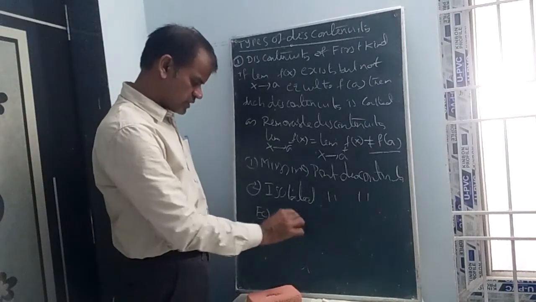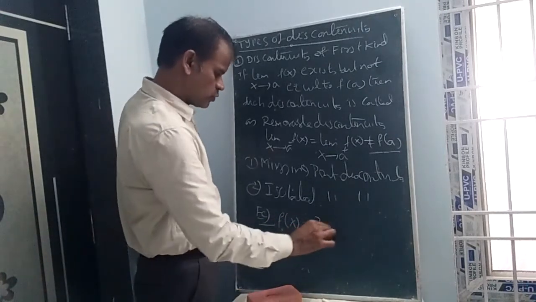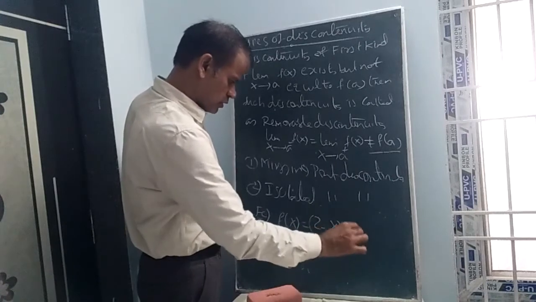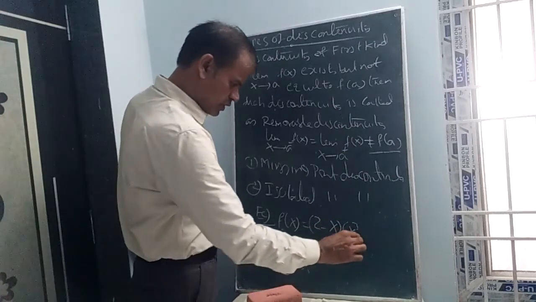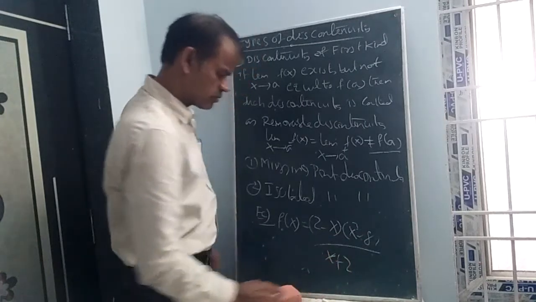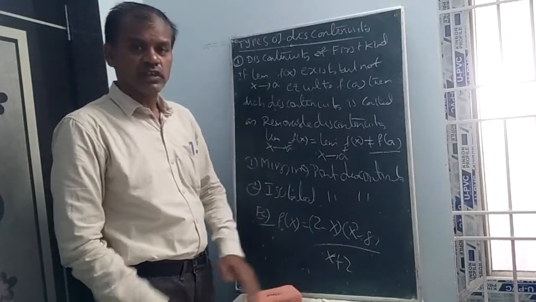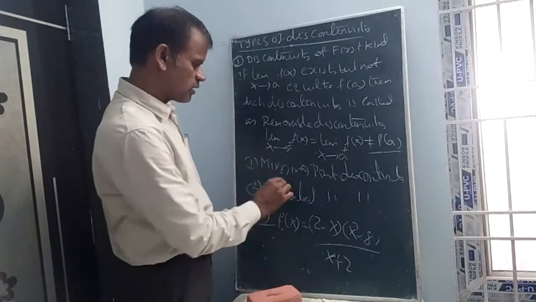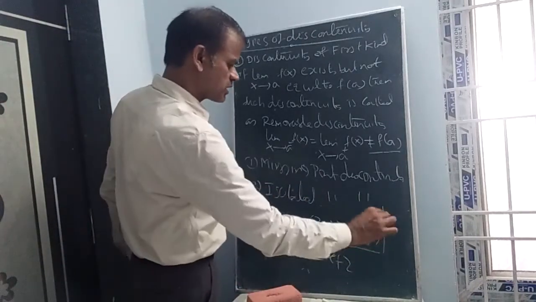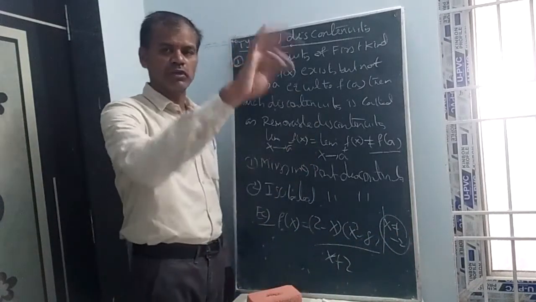f of x is equal to, just what I said previously according to the domain concept, (2 minus x) into (x cube minus 8) by (x plus 2). If x is equal to minus 2, then what will happen? This is not defined. Missing point discontinuity means here x should not be minus 2. This is removable. We should remove that point.